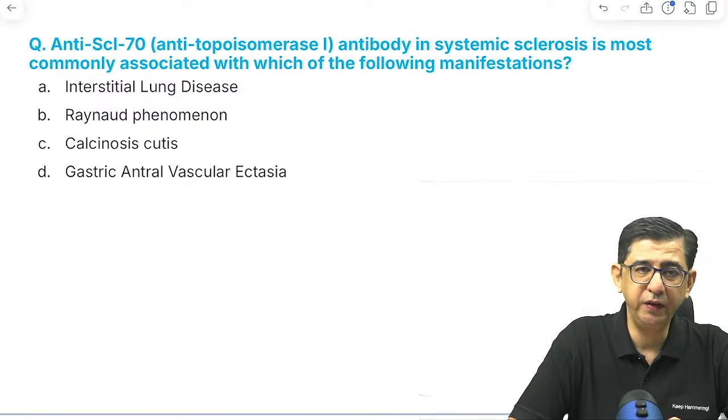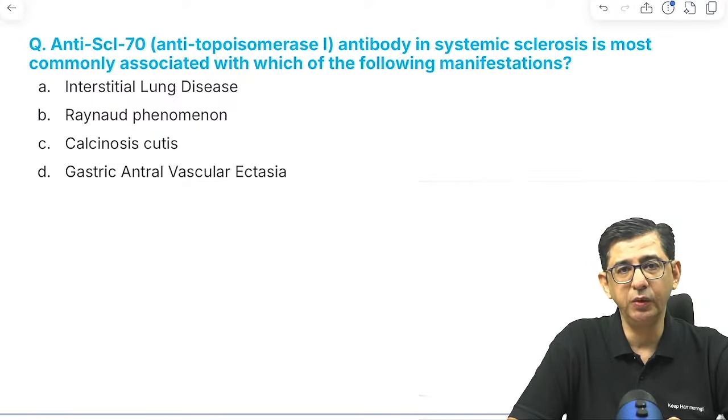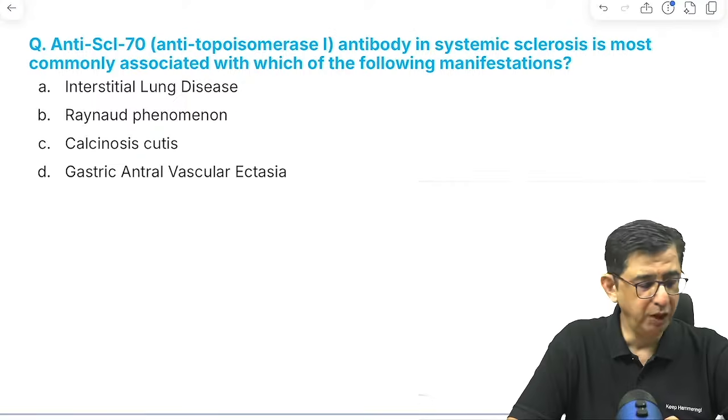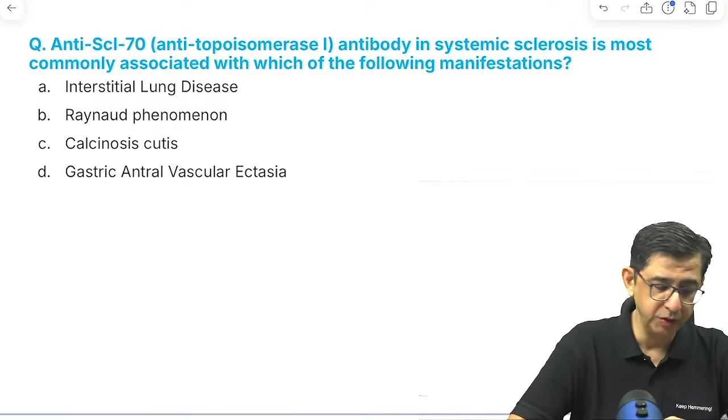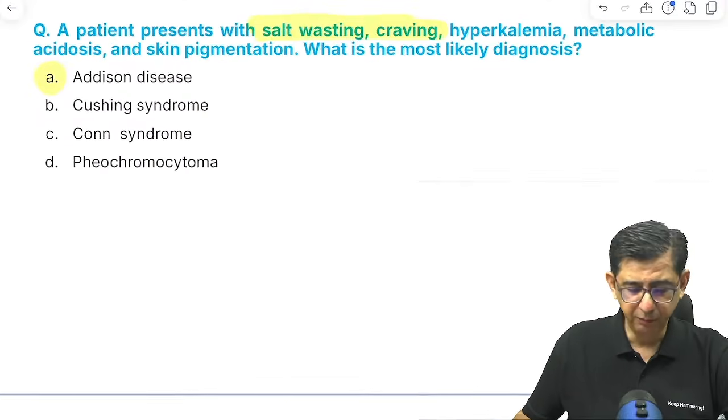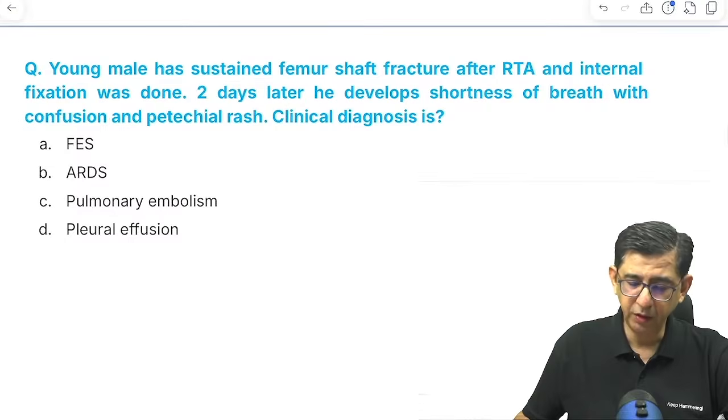Then is anti-Scl70, that is anti-topoisomerase 1 antibody in systemic sclerosis, which would be associated with development of ILD. That would be increased incidence of interstitial lung disease in the patient. Fine, previous one was Addison, then is ILD in the patient.